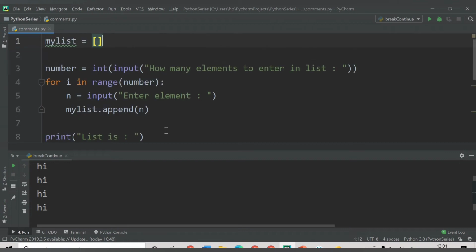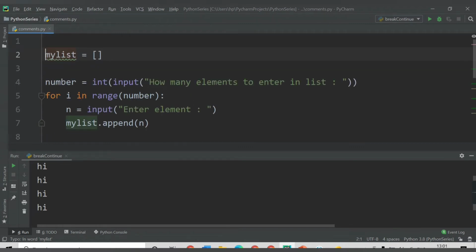Now I have written this code, so I know the details of what it is doing. But if someone tries to open this code, they will not understand immediately, right? So you need to provide comments. Let's say I provide one comment here. You provide this symbol and say this is an empty list.